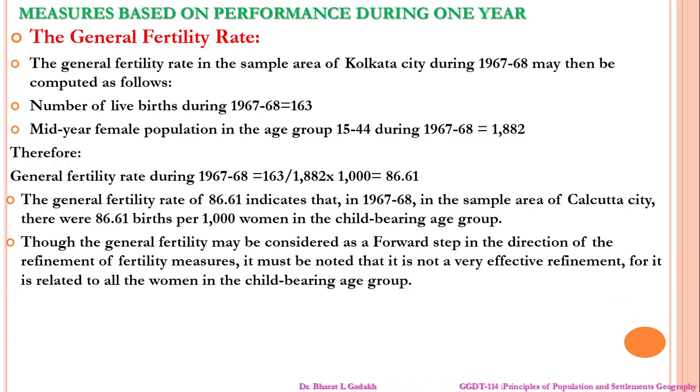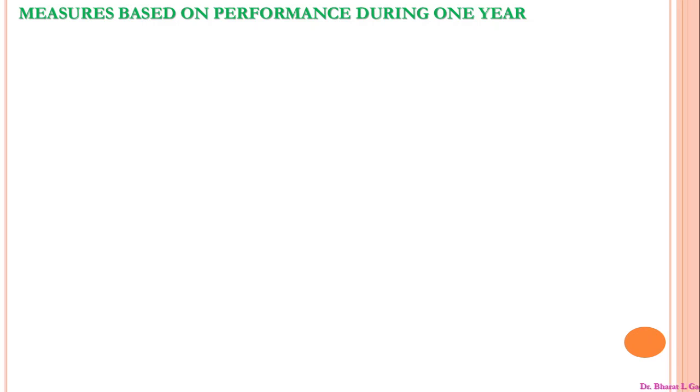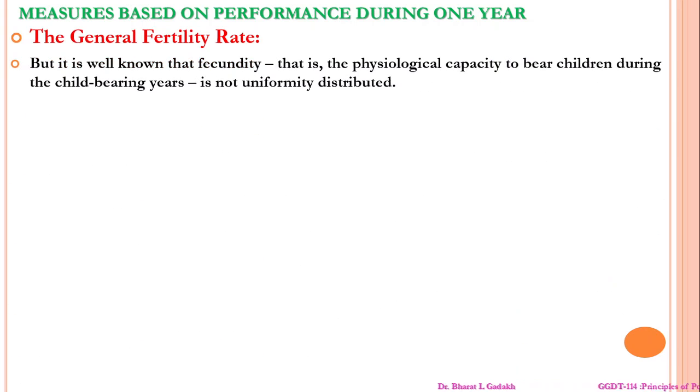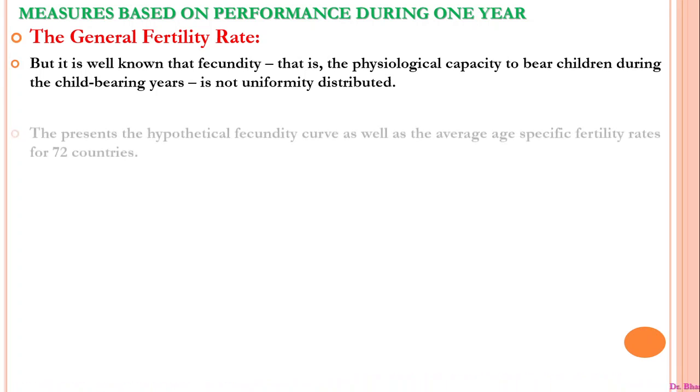Now, though the general fertility rate may be considered a forward step in the refinement of fertility measures, it must be noted that it is not a very effective refinement, for it is related to all women in the childbearing group. It ignores fecundity, that is the physiological capacity to bear children during the childbearing years. It is non-informative.